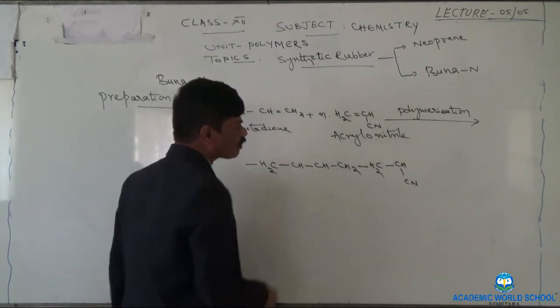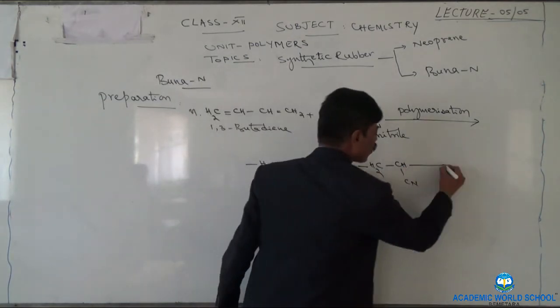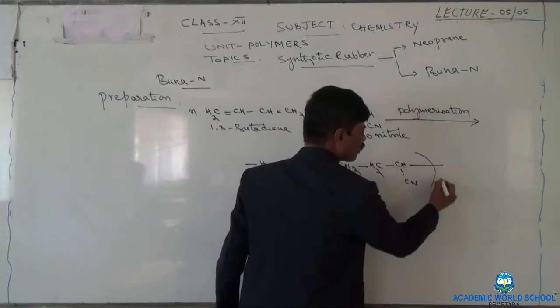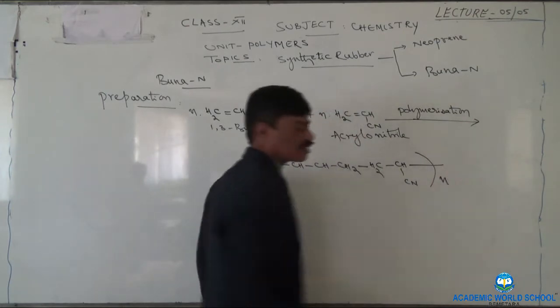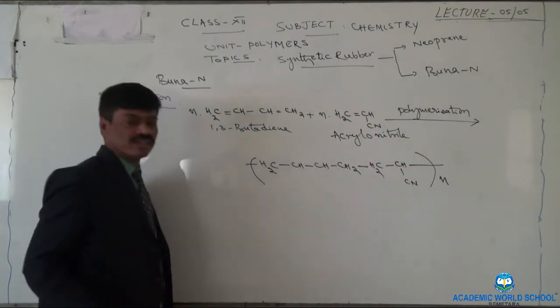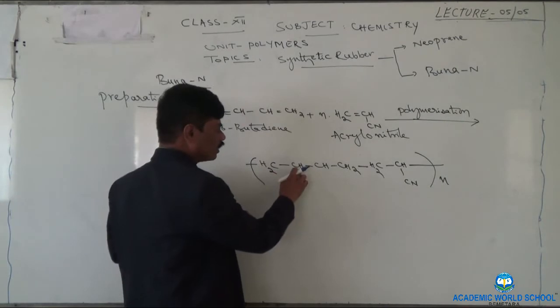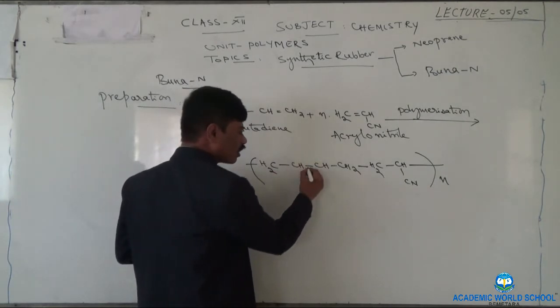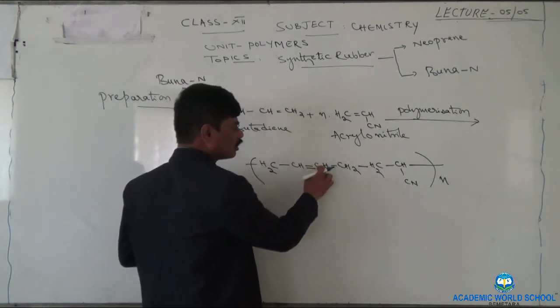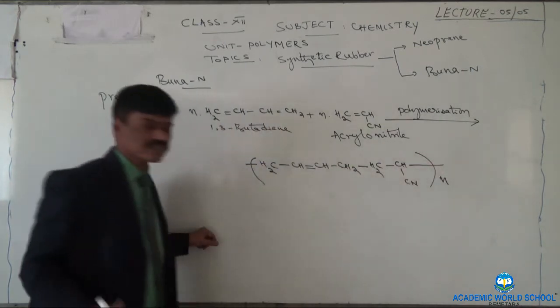Now, see the tetravalency of this carbon: 1, 2, 3. So one more is left out, so we will put one bond and we will put it in square brackets, round parentheses, and then small n towards the right hand side, and here also. Now let us see the tetravalency of carbon: 2, 3, 4. 1, 2, 3 means one more is required, so we will put one pi bond. 2, 3, 4. Yeah, valency is satisfied.